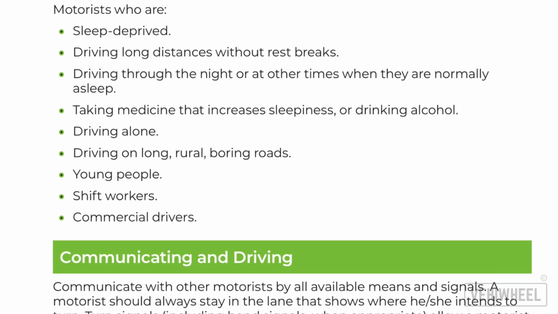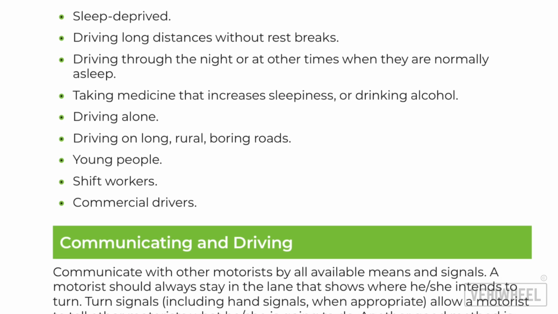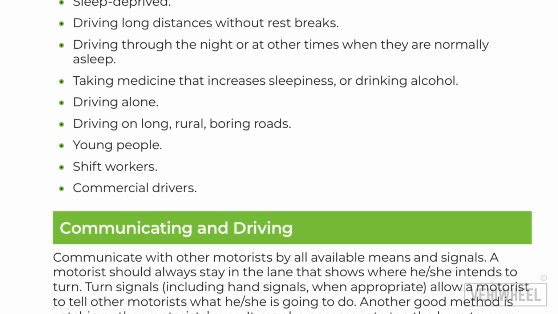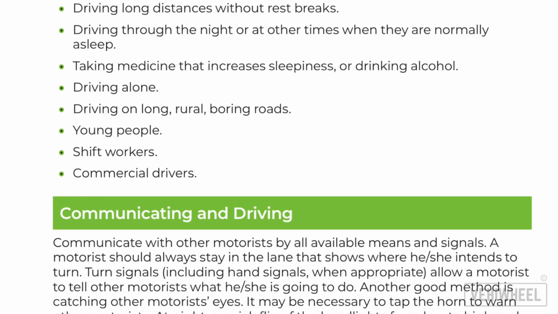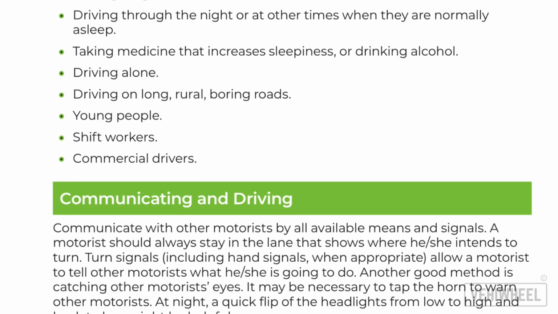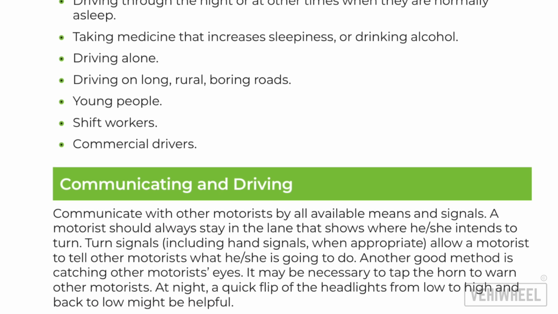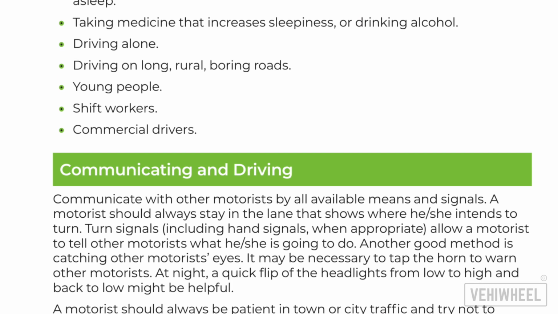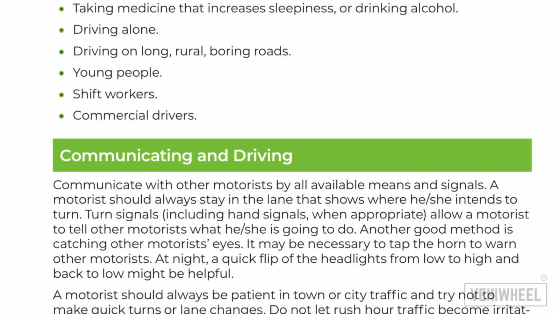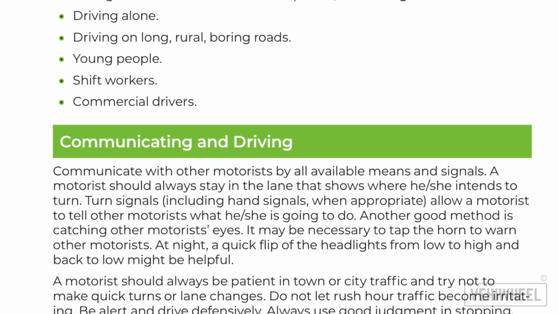Section 5. Communicating and driving. Communicate with other motorists by all available means and signals. A motorist should always stay in the lane that shows where he or she intends to turn. Turn signals, including hand signals when appropriate, allow a motorist to tell other motorists what he/she is going to do. Another good method is catching other motorists' eyes.